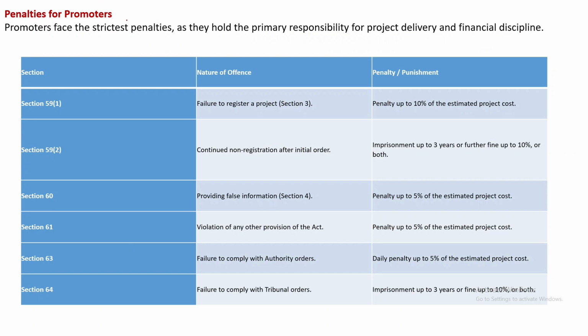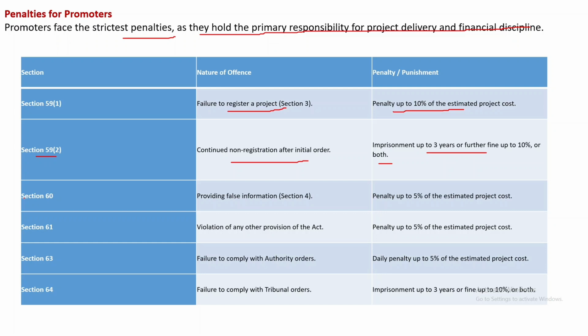Penalties for promoters: promoters face the strictest penalties as they hold the primary responsibility for project delivery and financial discipline. Under Section 59(1), failure to register a project under Section 3: penalty up to 10% of the estimated project cost.